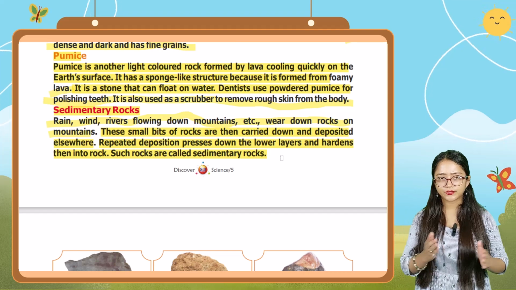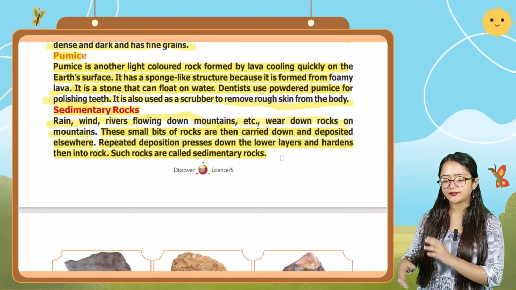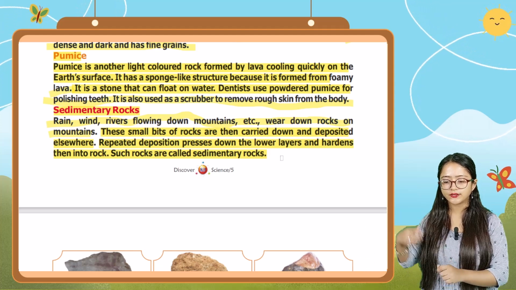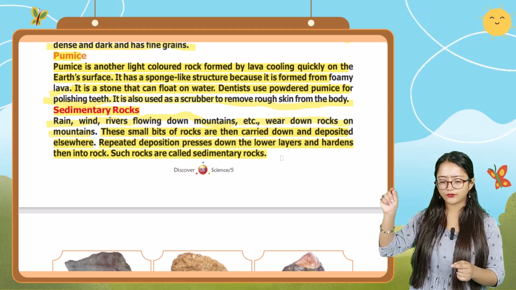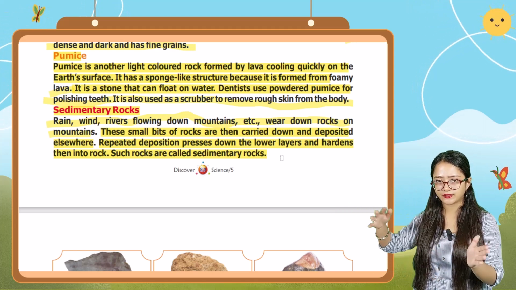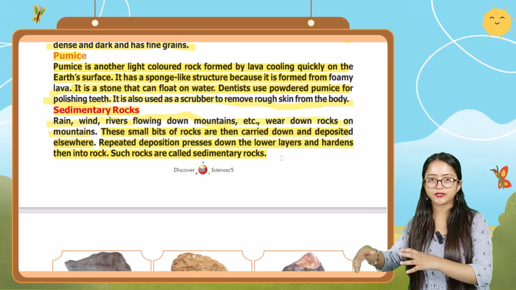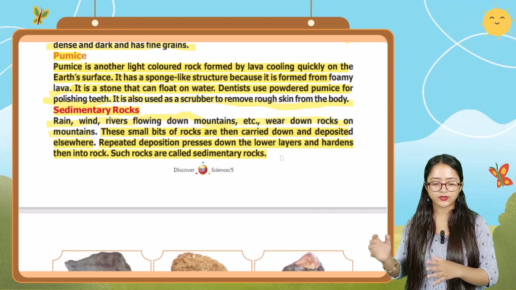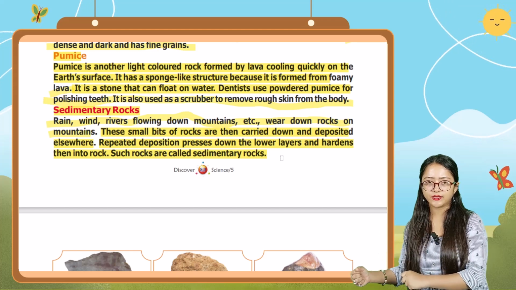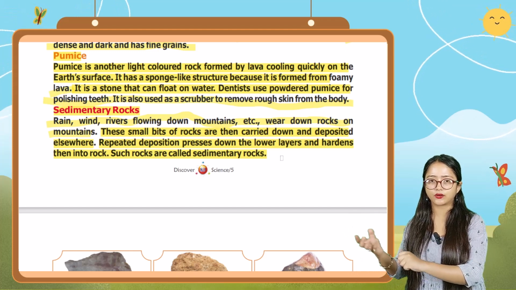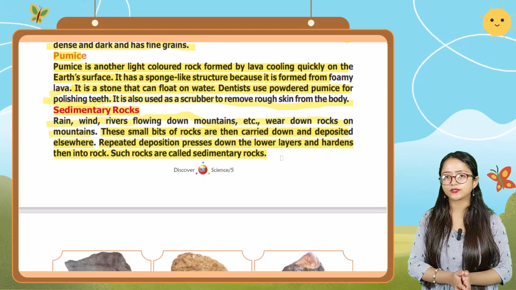So rain, wind, and rivers flowing down the mountain wear down the rocks. They cut the rocks on the mountain area, and these small bits of rock are then carried away easily by the rain or wind or river, and deposited in another place. This repeated deposition presses down the lower layers and hardens them into rock. Such rock is known as sedimentary rock.